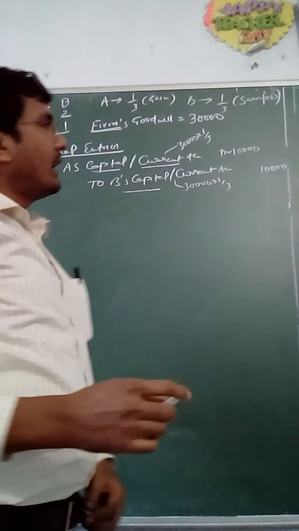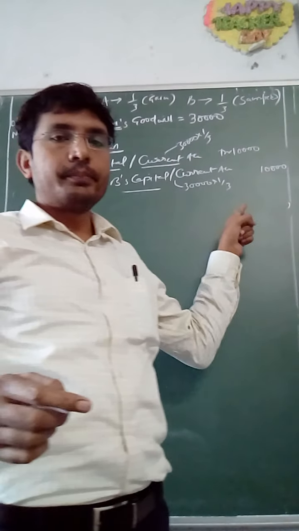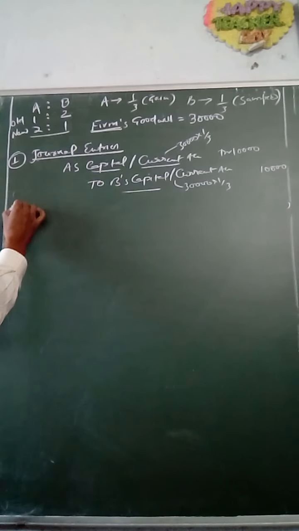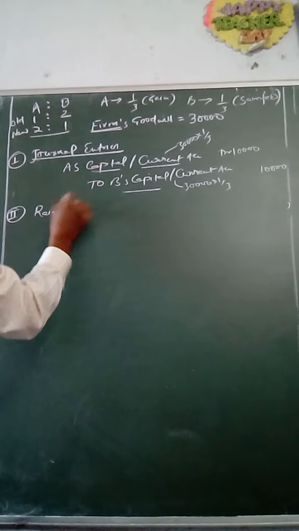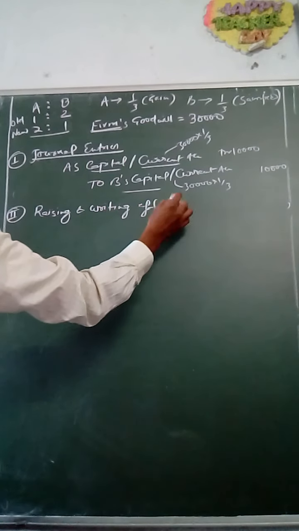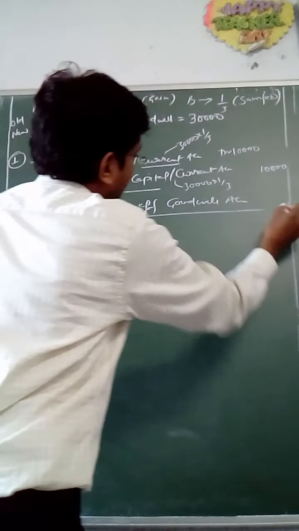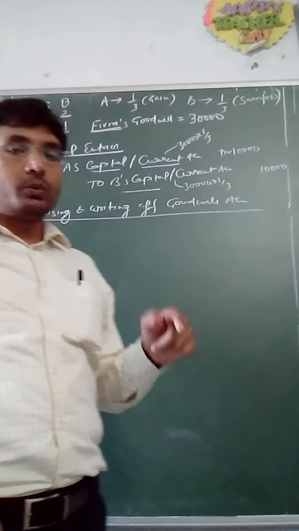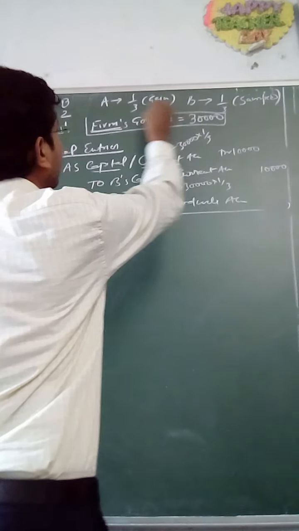This is the case when an adjustment entry is passed with the help of gain or sacrifice. There is an alternative method also, that is by raising the goodwill account and writing off the goodwill account. Now in this case, what we are going to do is that first we are going to raise the goodwill, that is we are going to record this goodwill in the books of the firm.